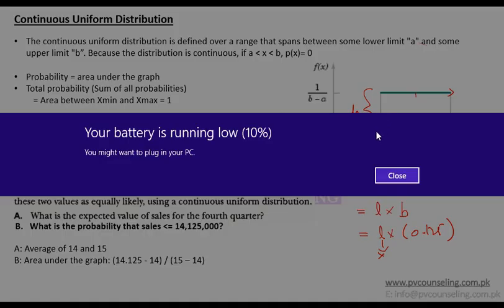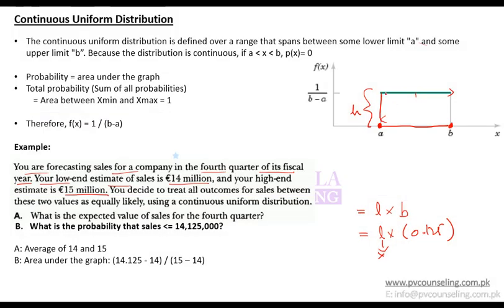So what I do is that I select this rectangle. Now this rectangle ranges from 14 to 15, which means breadth is 1 million. What should be the total area? Area under the graph is probability, so area should be 1.